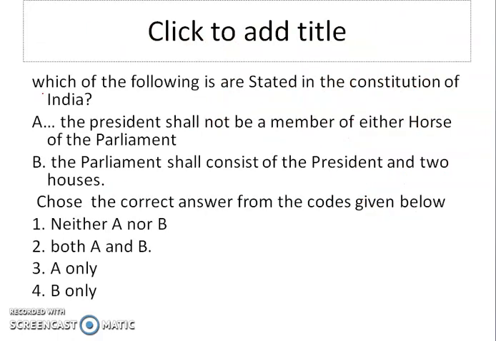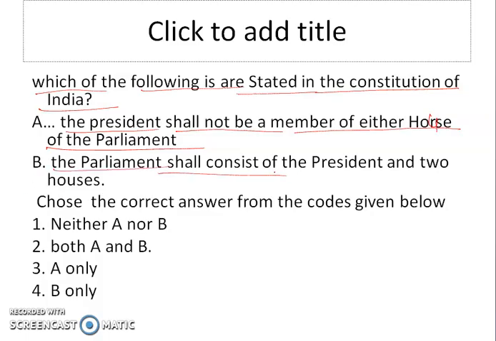The next question is, which of the following is or are stated in the Constitution of India? First statement is, the President shall not be a member of either house of the Parliament. Second statement is, the Parliament shall consist of the President and the two houses. So the option B is correct, that the Constitution of India says the Parliament shall consist of not only the two houses, that is Lok Sabha and Rajya Sabha.